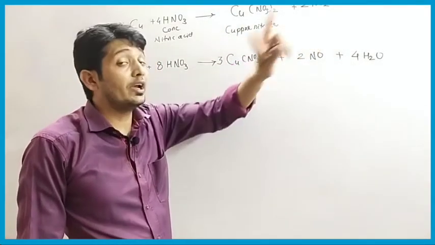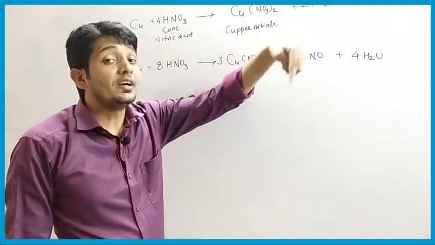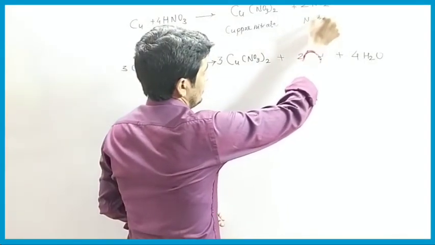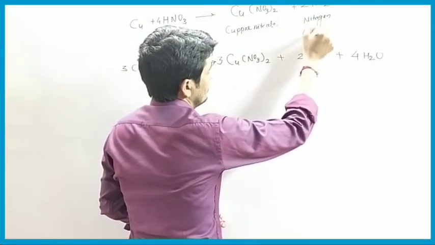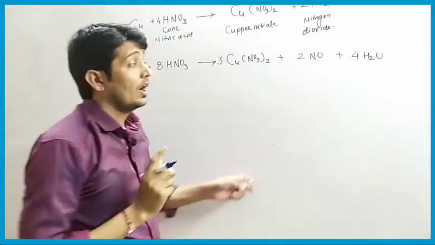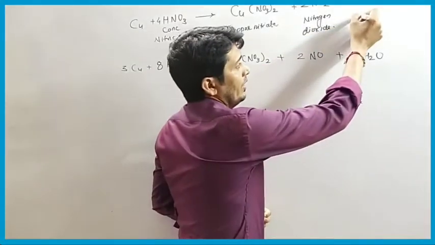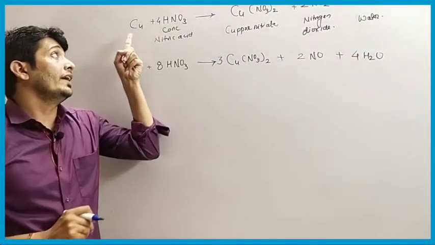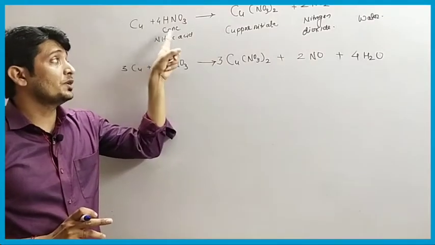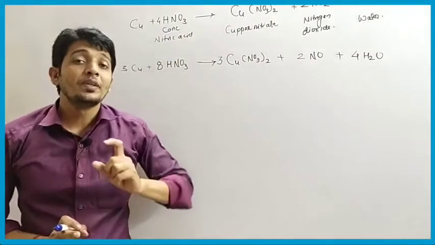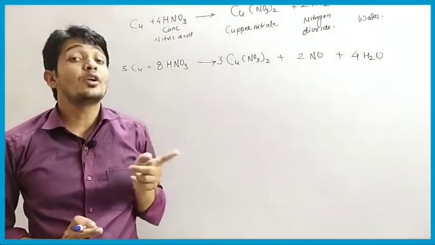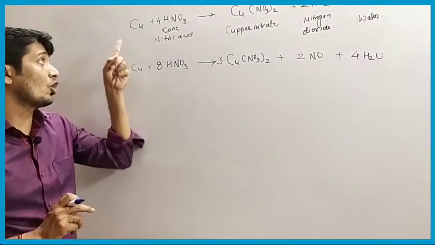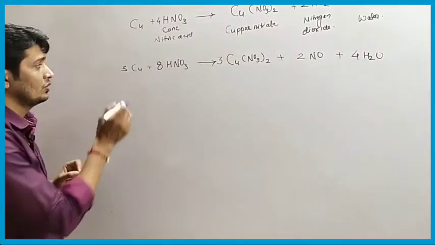But in nitrogen oxide we had two, so that is nitrogen dioxide, which is formed along with water. So you have to remember, when copper metal reacts with concentrated nitric acid it gives copper nitrate along with nitrogen dioxide, and water is formed. Okay, whereas when copper metal reacts with dilute acid, so we have to write here